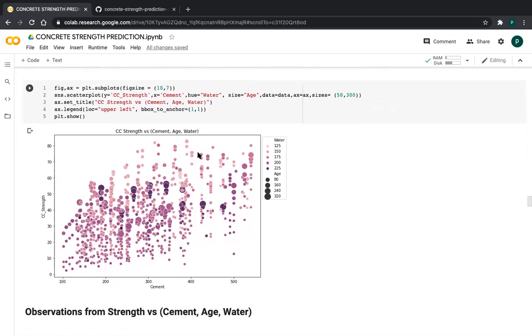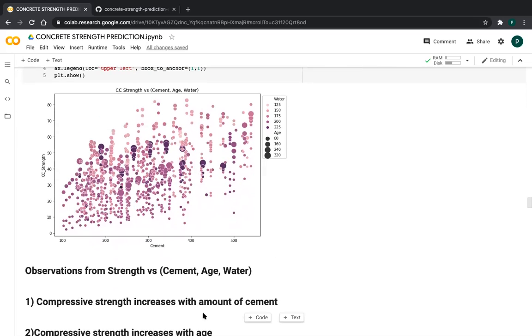what I observed is compressive strength increases with the amount of cement. So, cement, see friends, this is the lesser value and this is the higher value. So if the value is increasing, the strength is increasing, friends. You can observe that there are no values in this region. Only at 100 to 300 we have some values, because it means the strength is decreased if the cement is low. If the cement in kgs is high, the strength is increasing, friends.